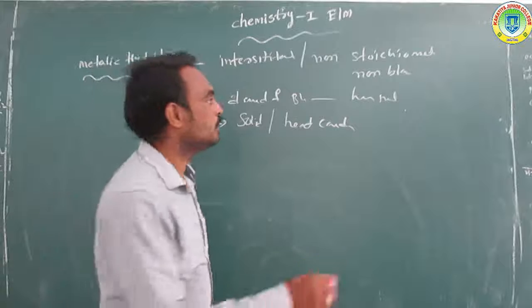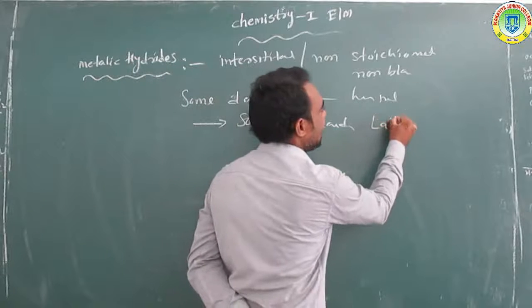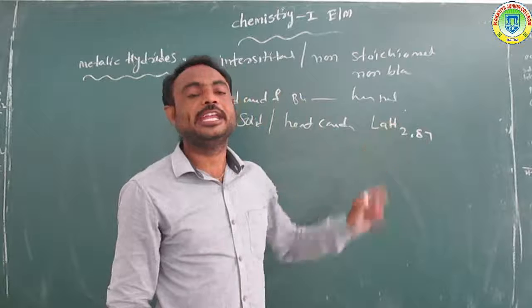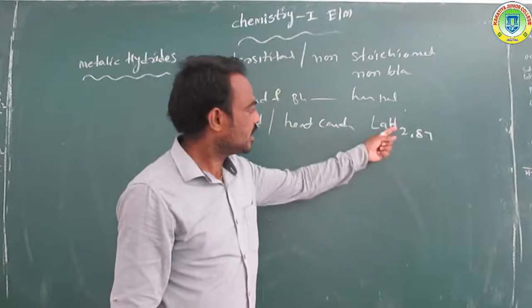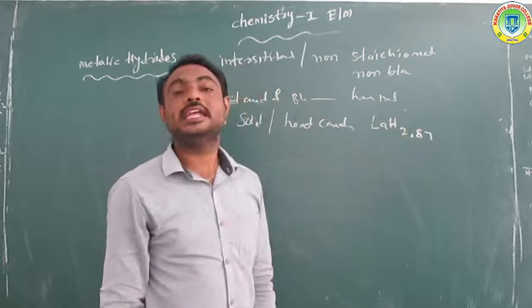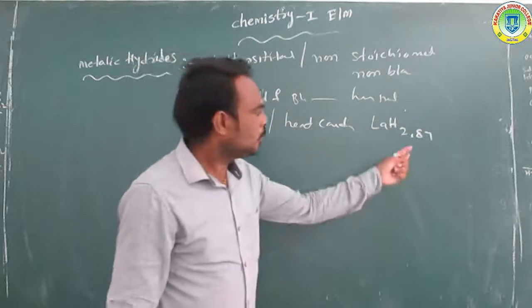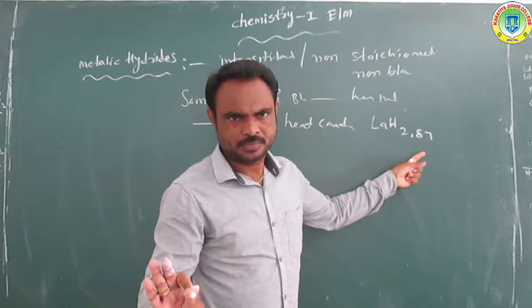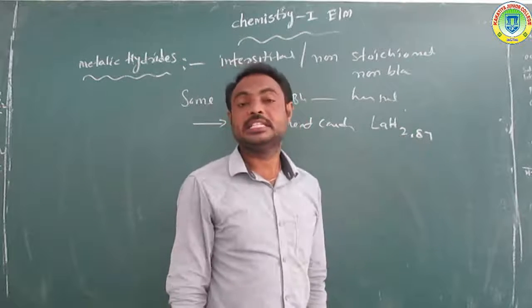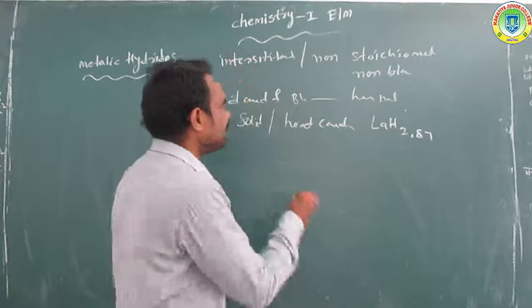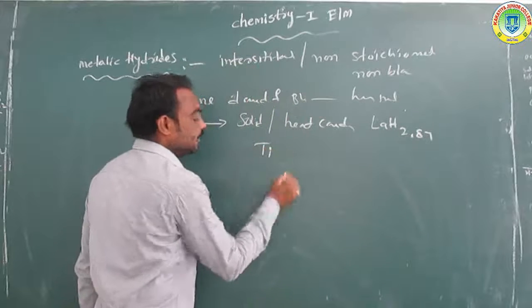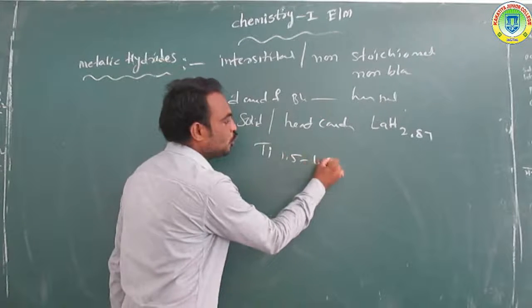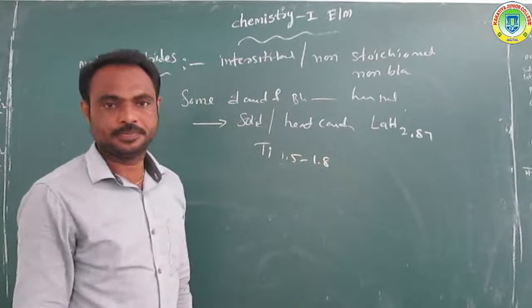For example, LaH 2.87, lanthanum hydride. 2.87, it is non-balancing. Or for example, Ti means titanium, Ti 1.5 to 1.8.